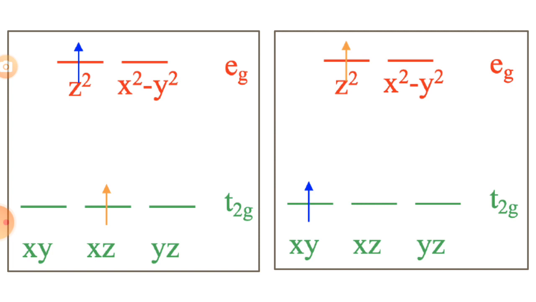We can check this prediction experimentally, and here are the different absorption patterns or absorption bands. In this picture we can see two sets of orbitals, eg and t2g.